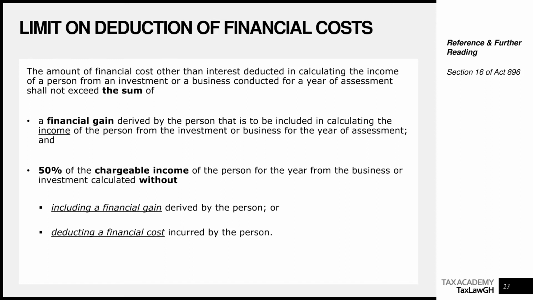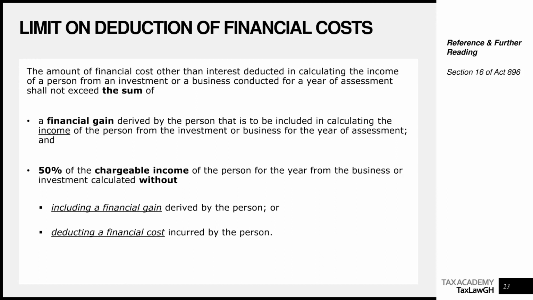I didn't write it on the screen because I don't want to create a formulaic approach. It is law we are studying, but let's use the formula for those who want to conceptualize it. So limit equals FG plus 50% times CI star. So CI star is chargeable income star.